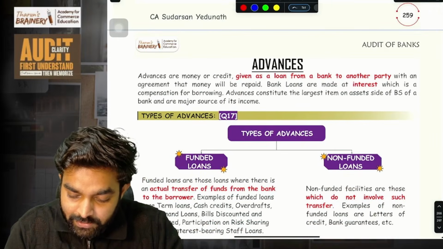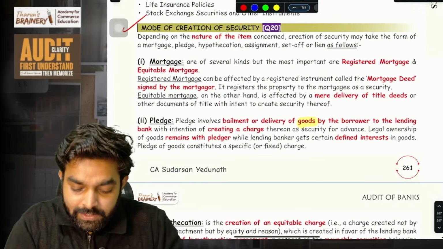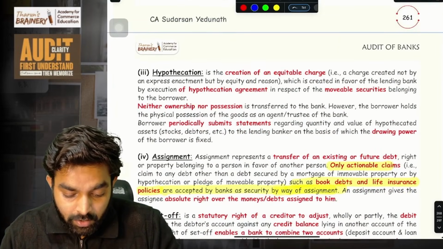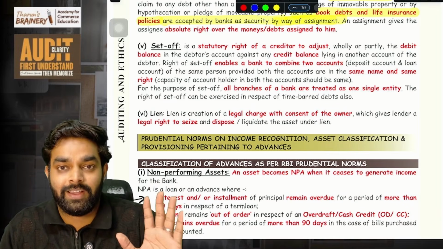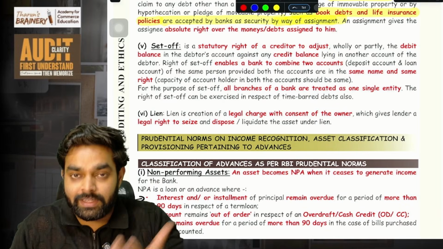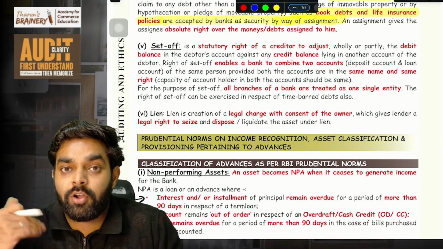From here start the important areas where questions come. Take this mode of creation of security. Some students may not understand the difference between mortgage, hypothecation, assignment, and set-off. You just need to understand what each is. Once you understand, learning these things comes automatically. I'll give you memory techniques, tell you what it actually is, and explain everything line by line. These are complicated, complex topics.